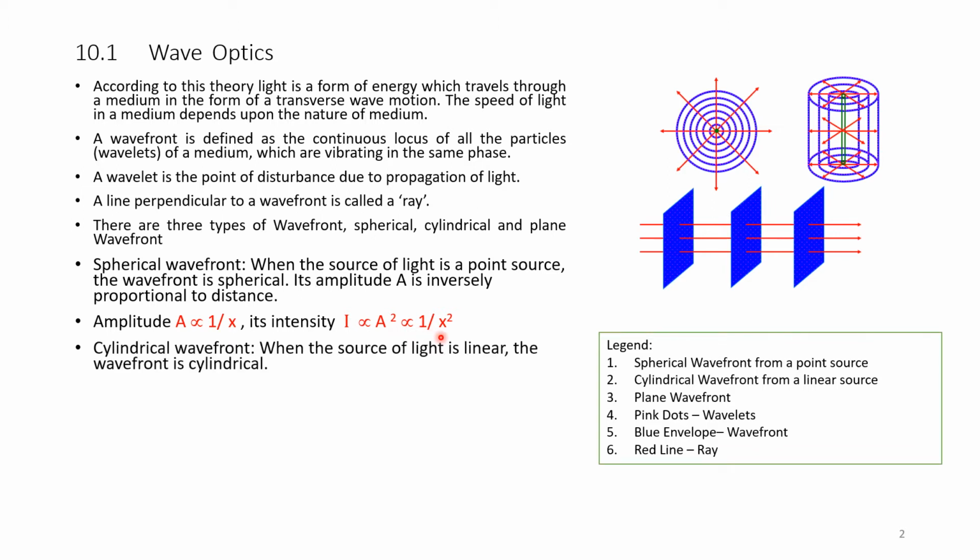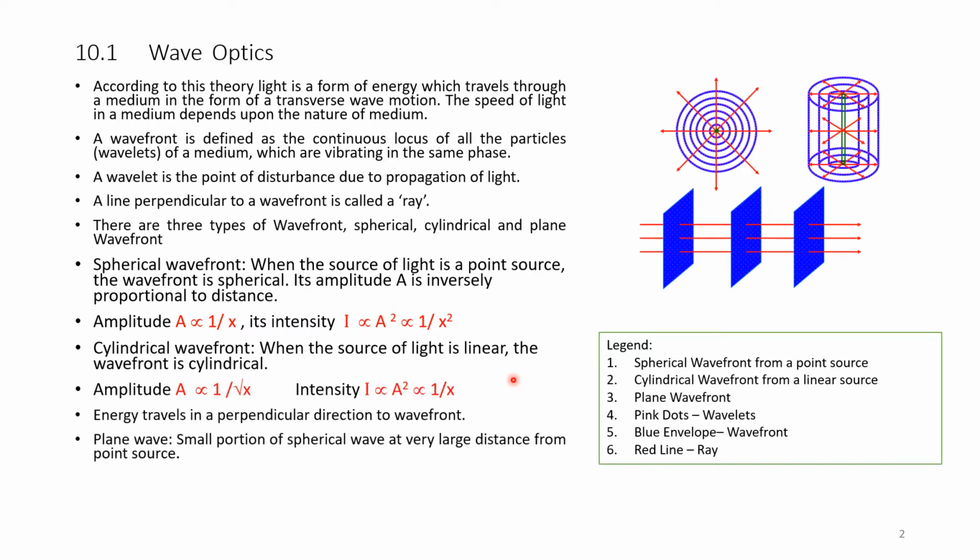Cylindrical wavefront. When the source of light is linear, the wavefront is cylindrical. Here, in the case of a cylindrical wavefront, amplitude is inversely proportional to the square root of the distance. Intensity is proportional to the square of the amplitude, that is, proportional to 1 over x, where x is the distance. Energy travels in the perpendicular direction to the wavefront. Please see here, the energy travels in the perpendicular direction to the wavefront.